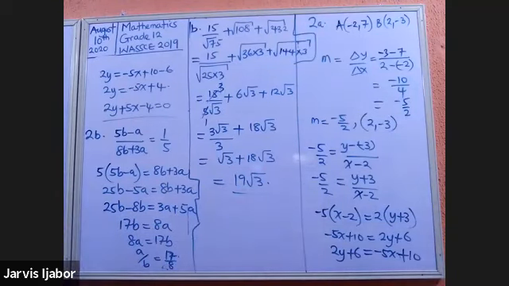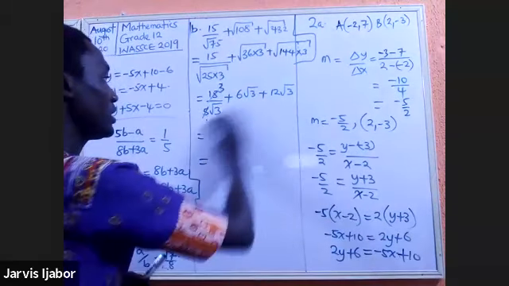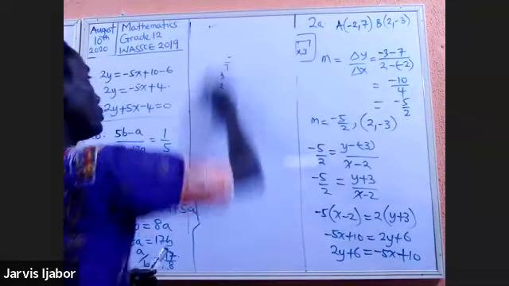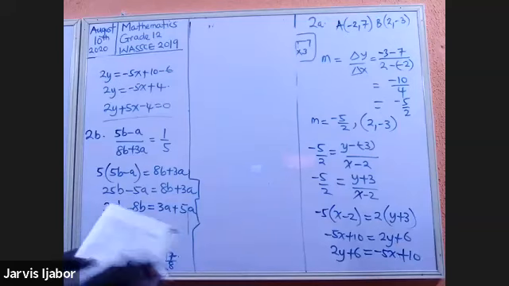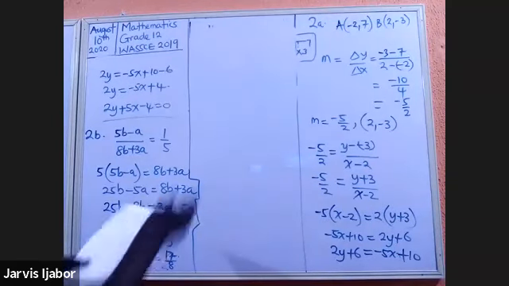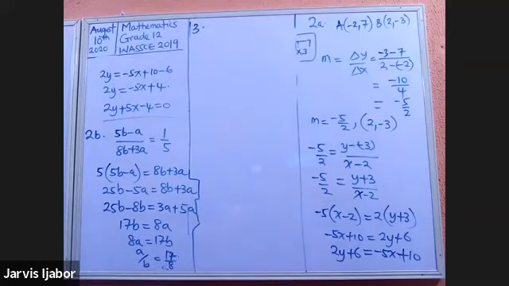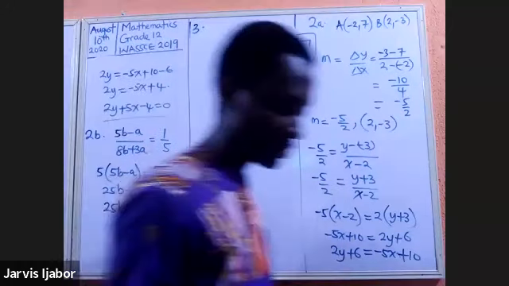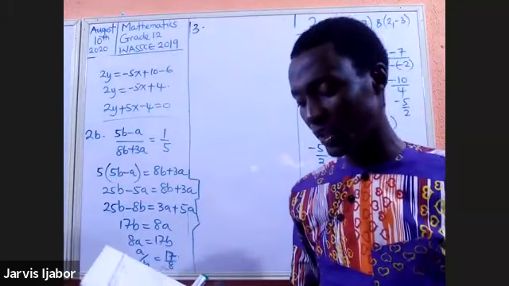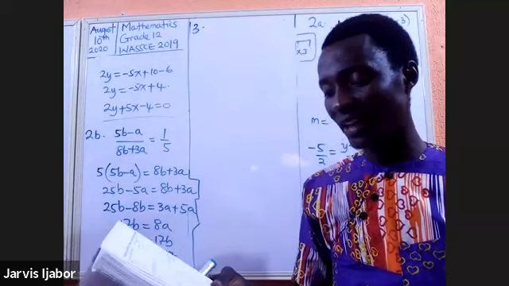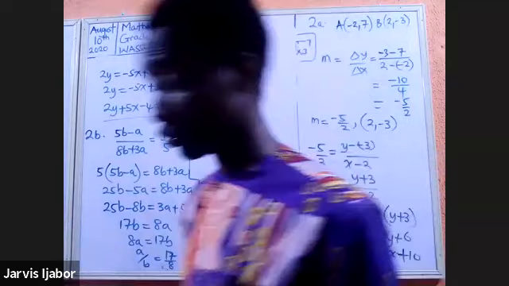As it may apply to the examiner. But for me, my job is done, and I believe that the remaining part of the question you should be able to address. All right, and that's for question 2B. Now let's go to question 3. Question 3 says that Ali, Musa, and Yusuf shared 420,000 in the ratio 3:5:8. Find the sum of Ali and Yusuf's share. That's another very simple question to solve.